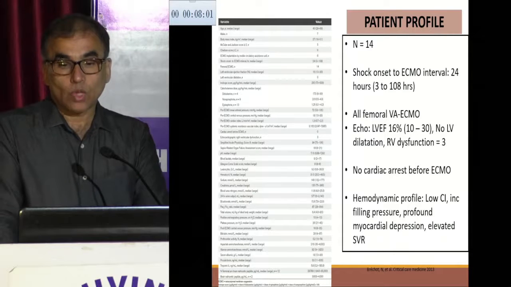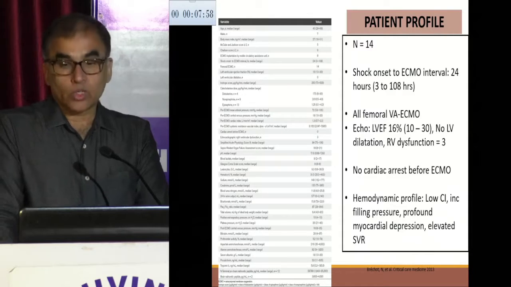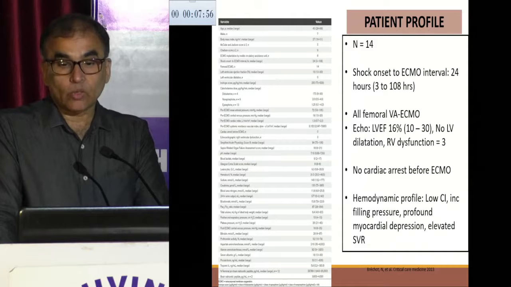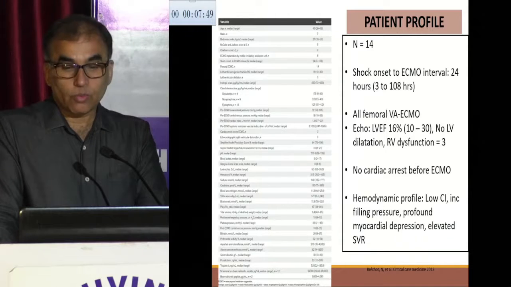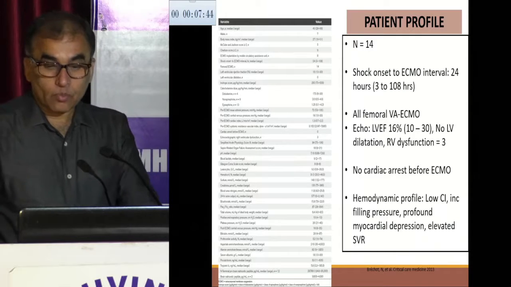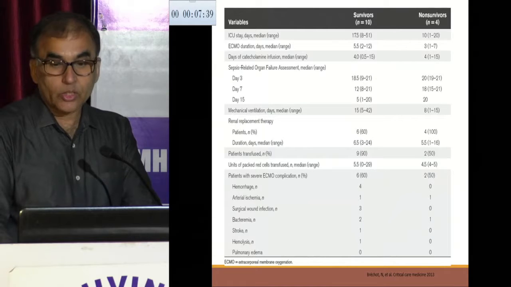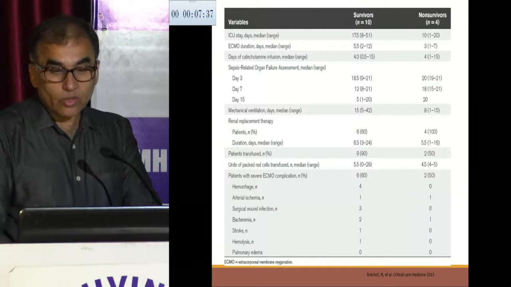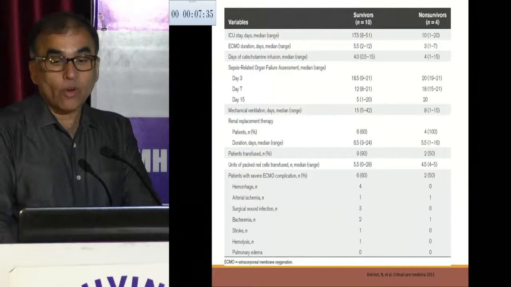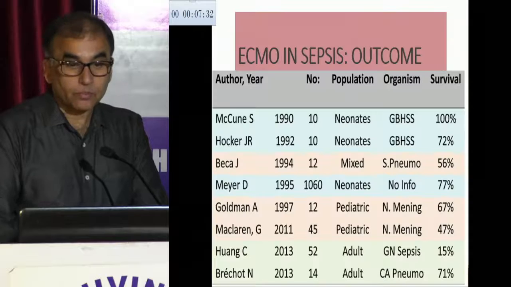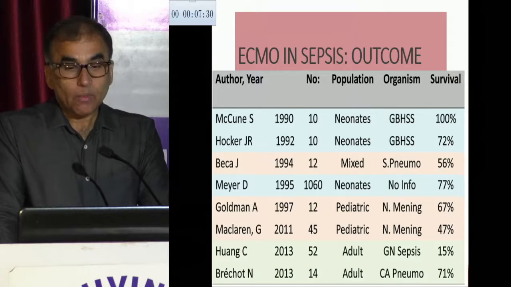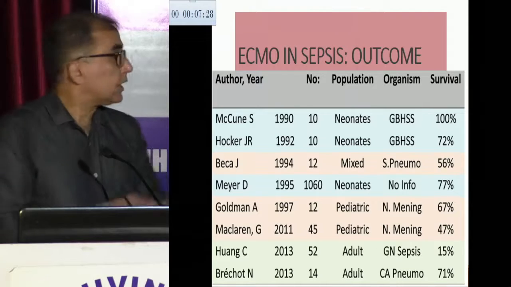All these patients had shock before starting ECMO, and the time interval on average was 24%, and they had an average ejection fraction of 16%, no cardiac arrest before ECMO, and all patients had a low cardiac index and profound myocardial depression with elevated systemic vascular resistance. They did not find much difference between survivors and non-survivors, but they found a good survival of 71%. So if you look at the literature, multiple papers, these are the neonatal data.